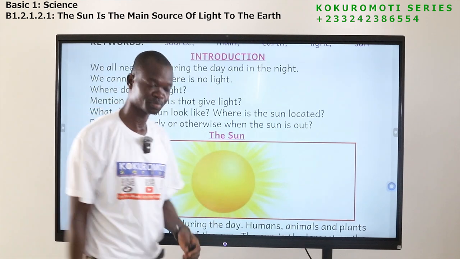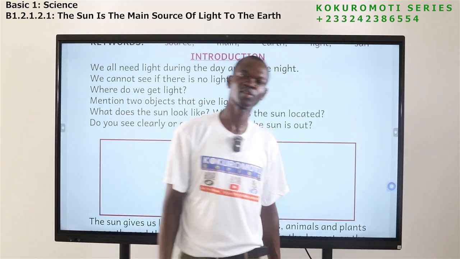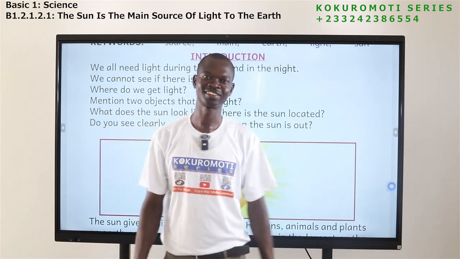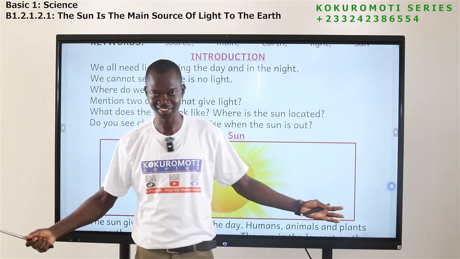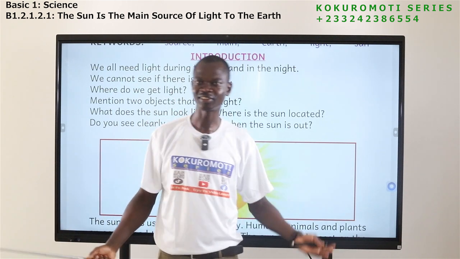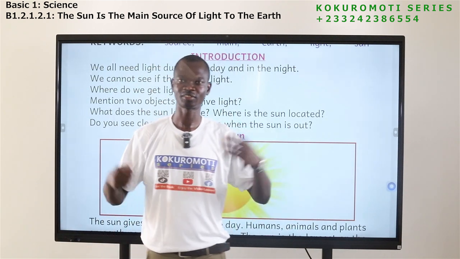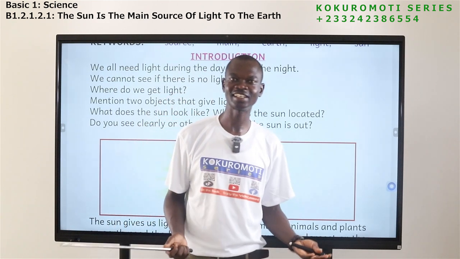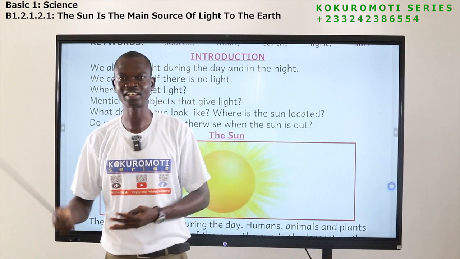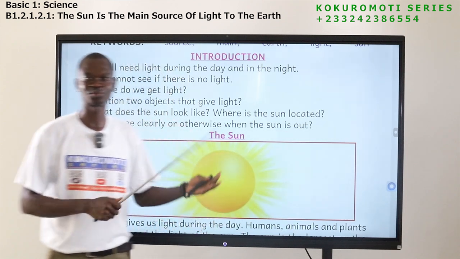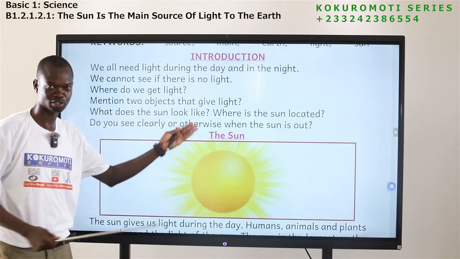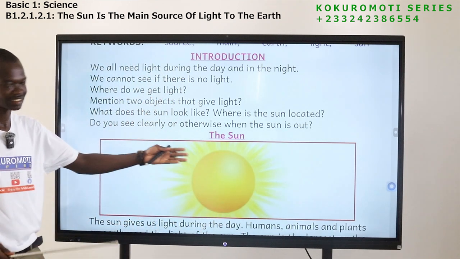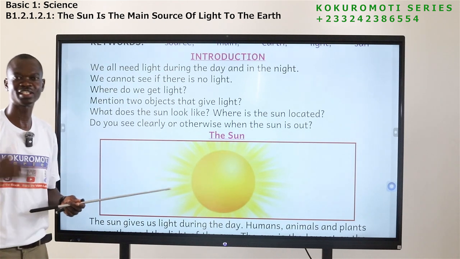So the question is, where do we get light? In your room, where do you get light? You get light from the bulbs, from candles, from torchlight, from lanterns. Where you get light is what we are talking about. That is the sources of light.